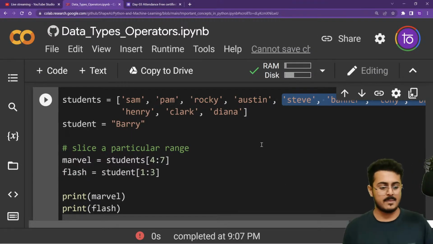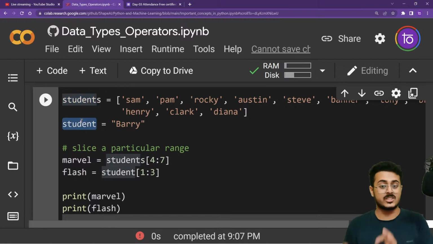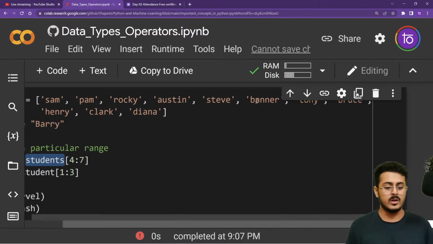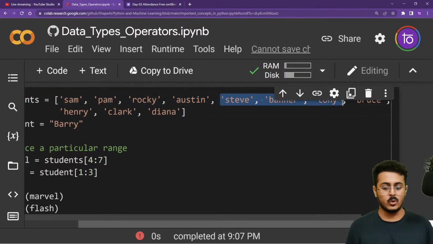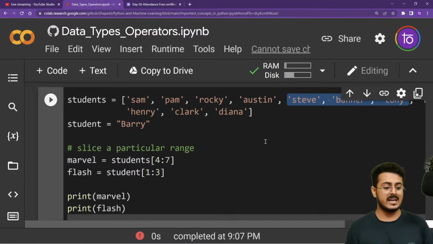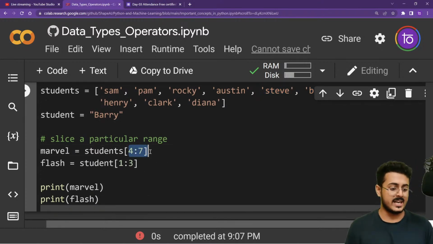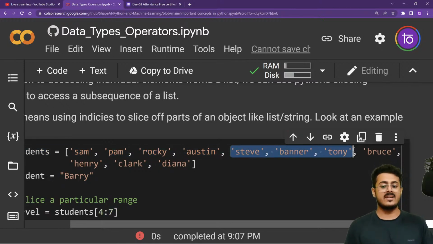So I'm coming back to my code. Students, the plural, is a list. Student is a string. So I'm taking students[4:7]. Counting 0, 1, 2, 3, 4, that is from Steve, and 4, 5, 6, 7. So I will get Steve, Banner, and Tony as my answer, because I'm having 4 to 7. I will be starting off with Steve and going up till 7, that is Steve, Banner, and Tony.